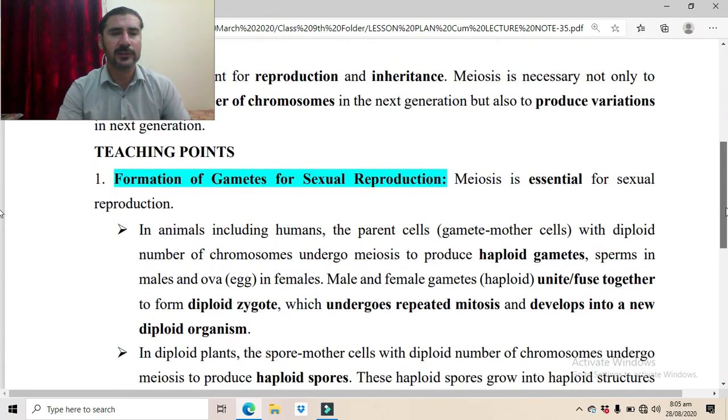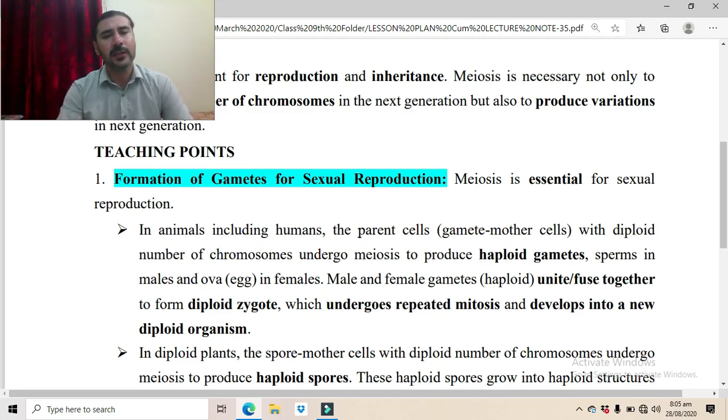Now we are moving towards the teaching points. Formation of gametes for sexual reproduction. Meiosis is essential for sexual reproduction. Meiosis is essential for sexual reproduction because sexual reproduction is based on the gametes, the sperms and egg, and those sperm and eggs are basically produced through the process of meiosis.